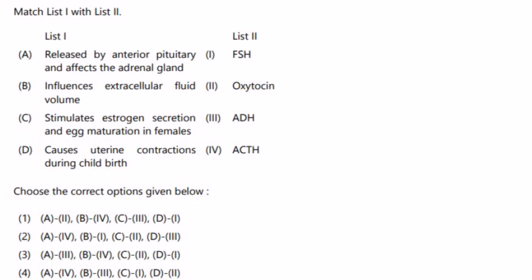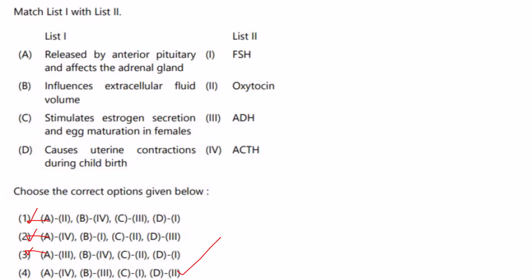Then next one, these are the glands and the hormones that are released from them. The first one is released by the anterior pituitary and affects the adrenal gland. So A will be ACTH, A4. A4 is there in 2 and 4, so 1 and 3 are not correct. Then next one, influences extracellular fluid volume, that is your ADH. So B3. Option 2 has given B1, so that means option 4 is the right answer.